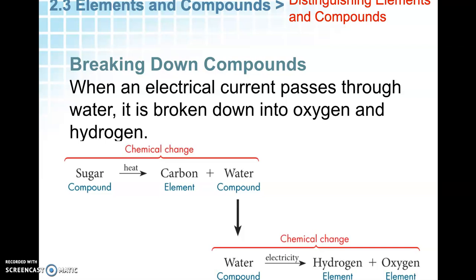Another way to break down a substance into its components as a chemical change is water. You can run electricity through water. So if you run electricity through water, you can break it down into hydrogen and oxygen, and hopefully we'll get an opportunity to do that when we go into lab at some point. So chemical changes will break things down. Sugar can break down into carbon and water, and you can take water by using electricity to make hydrogen and oxygen.